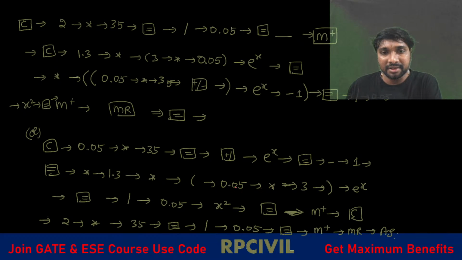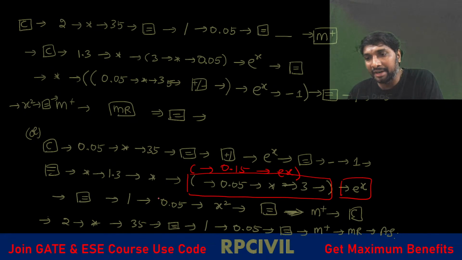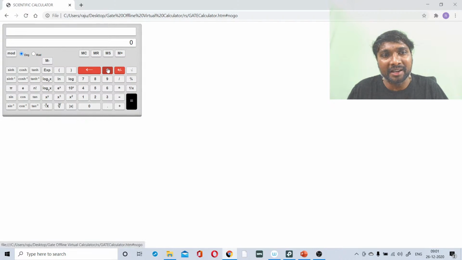Okay. After this, use which one? Open a bracket, 0.05 into 3, then close the bracket. After closing the bracket, e power x we have to select it. But instead of that, what you can do directly is multiplication, then open a bracket, 0.15, e power x, close the bracket, right? Then it will be over. That would be better, I can say. Like that, when you are practicing, you can identify how to shortcut the calculation time.